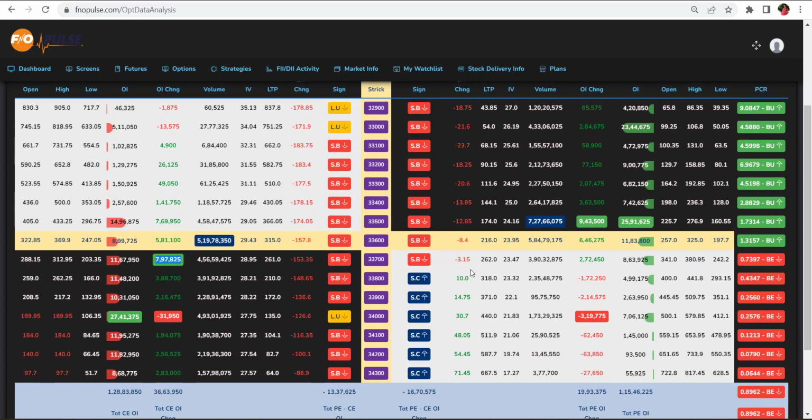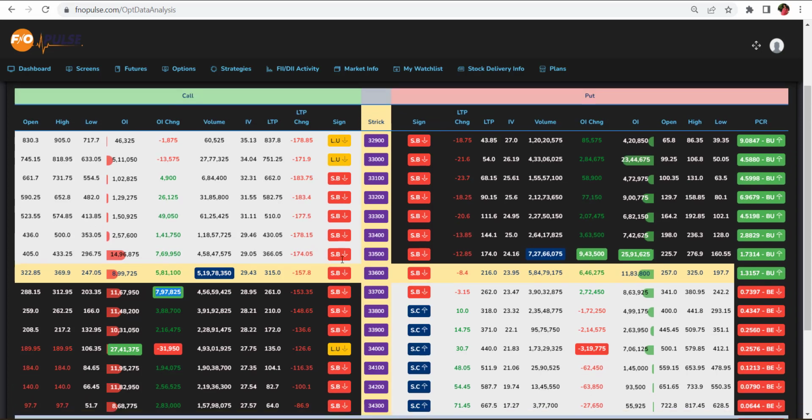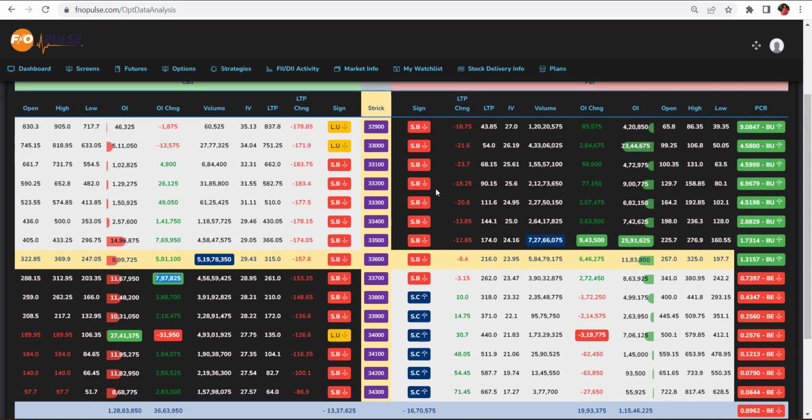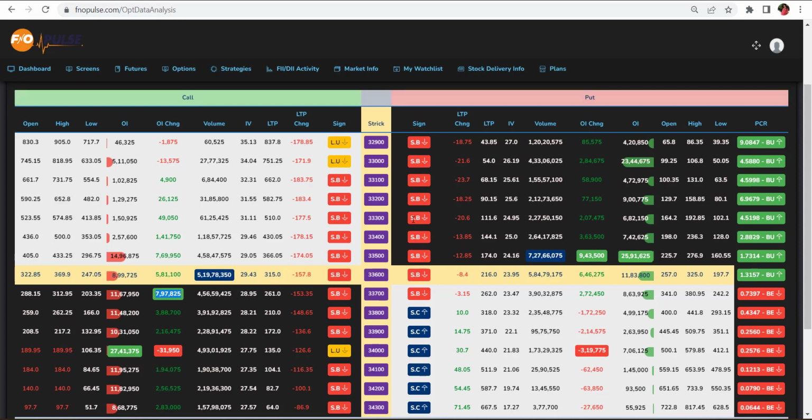If it is on the put side, the long build-up will also be forming. Whenever the long build-up is forming, that particular strike price is going to perform well. And sometimes short covering will start moving towards a long build-up.